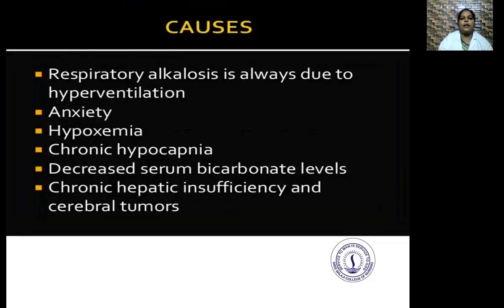Causes: respiratory alkalosis is always due to hyperventilation, anxiety, hypoxemia, chronic hypocapnia, decreased serum bicarbonate levels, chronic hepatic insufficiency and cerebral tumors.